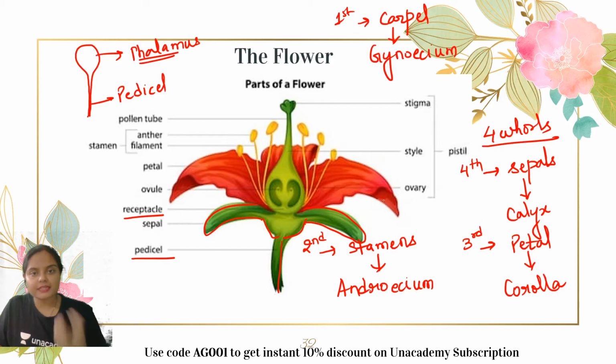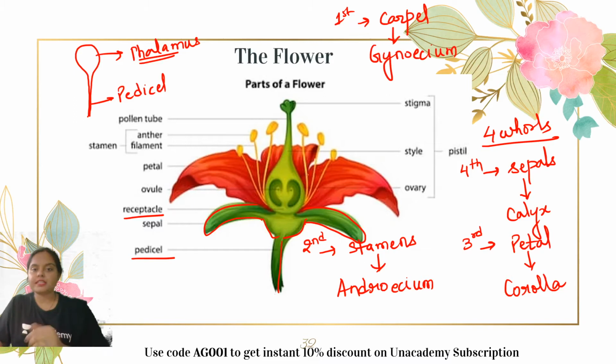They are bright in color, they are large, not always, but generally they are bright and easily visible. Basically they have two important roles. They attract the pollination agents like the insects, and also they protect the structures which are present inner to them. That means the androecium and the gynoecium. So these calyx and corolla have accessory roles. They are not directly involved in the process of reproduction. Therefore, they are the non-essential whorls of the flower.